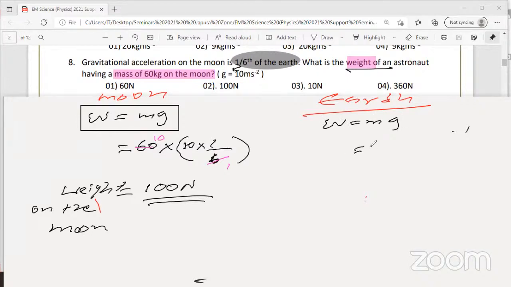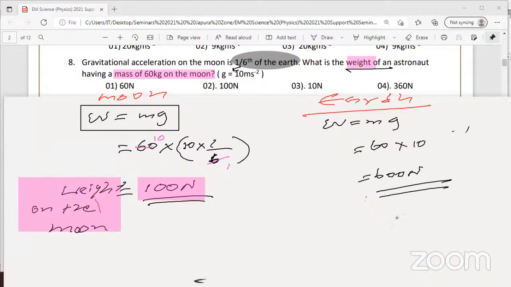What is the mass? 60 kilos. g is 10. Answer will be 600 Newton. On the moon, it's 100. On the earth, it's 600.